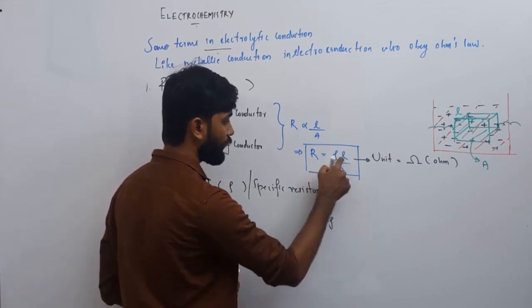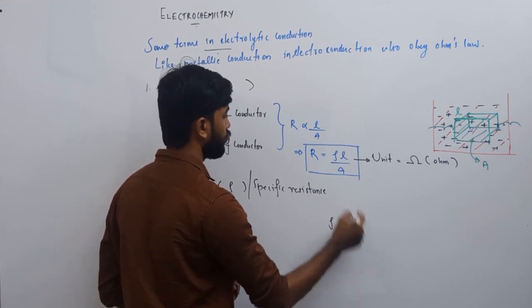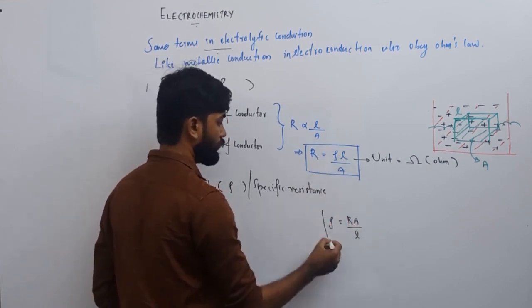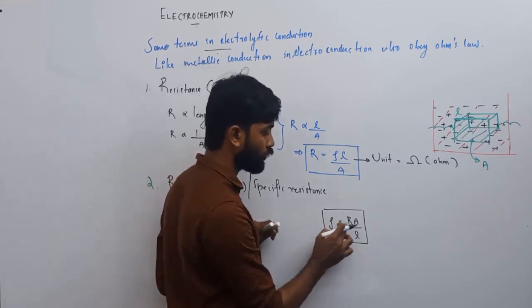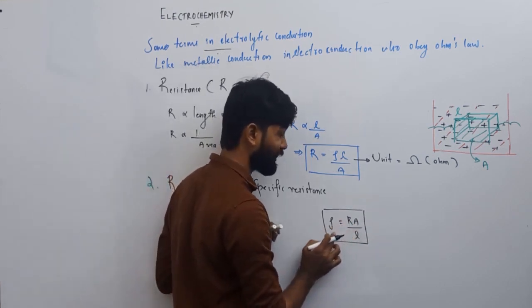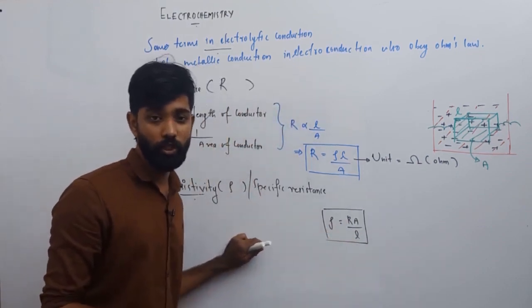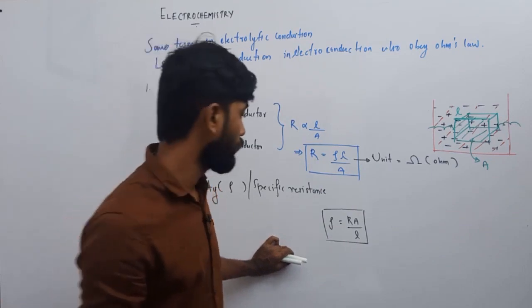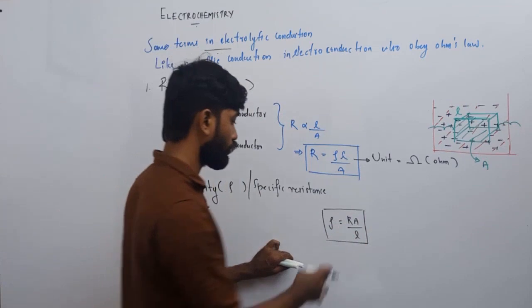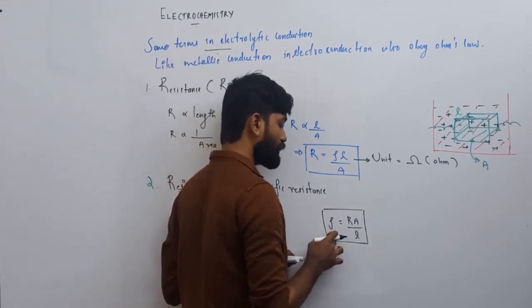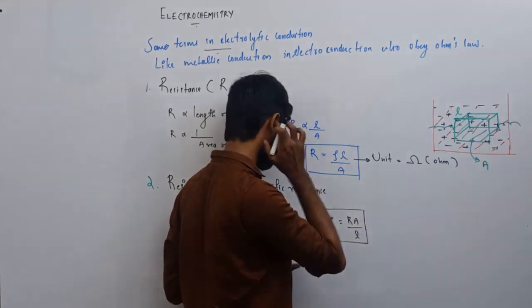We know that R equal to rho L by A, therefore rho equal to RA by L. This is the expression for resistivity. Your resistivity is rho, and rho equal to RA by L, where R is resistance. So the unit of resistivity will be the unit of resistance into the unit of area divided by the unit of length.